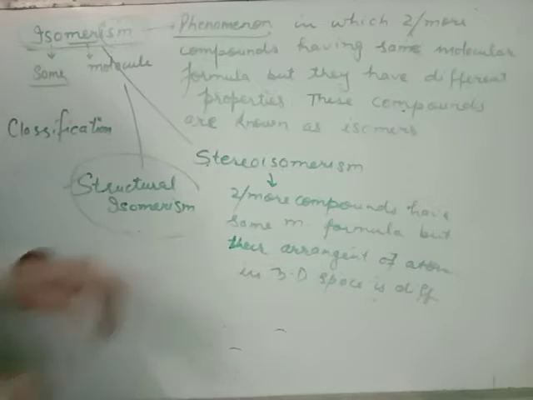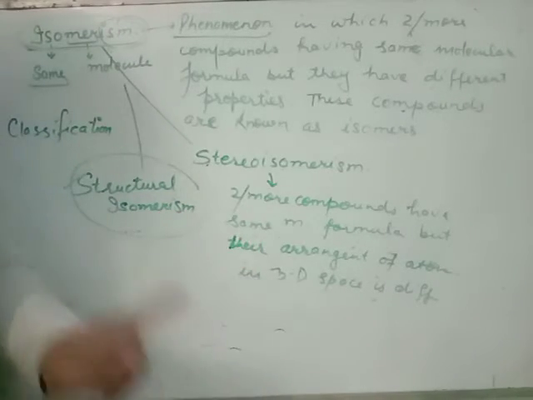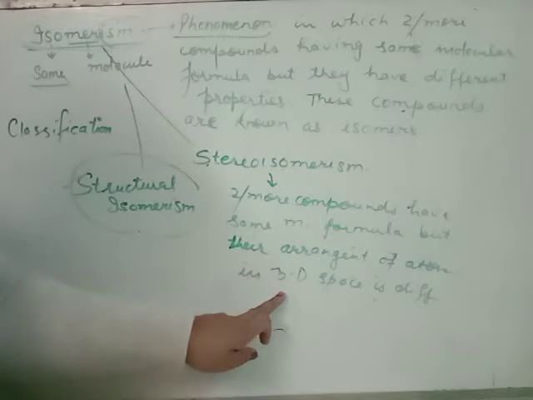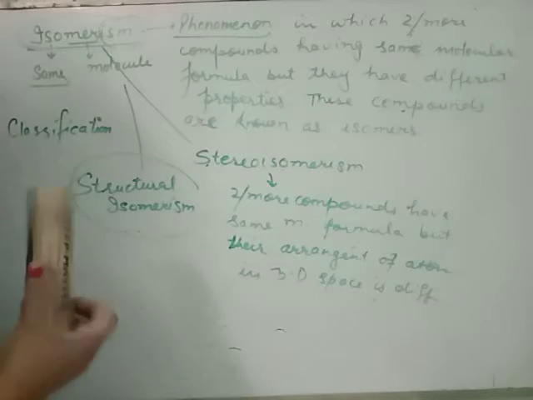That means molecular formula same, structural formula same, but arrangement of atoms around the chain is different in three-dimensional space. Clear?